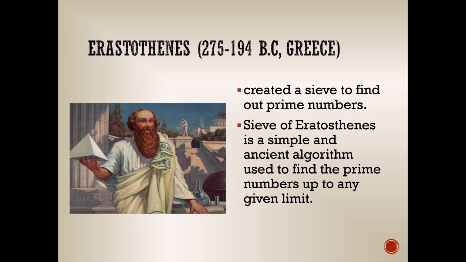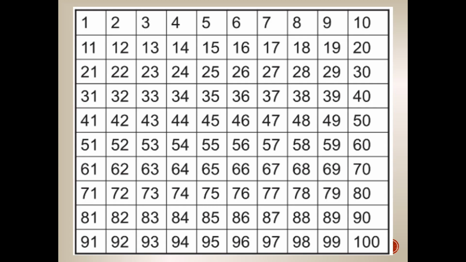Okay? So, to use the sieve of Erastothenes to find the prime numbers up to 100, make a chart of the first 100 positive integers. So, this is our chart from 1 to 100. Okay? After that, we need to write the numbers from 1 to 100 in 10 rows of 10. So, it should be by 10. Okay? So, here from 1 to 10, then 11 to 20. So, 10, 20, 30, 40, 50, 60, 70, 80, 90, 100.